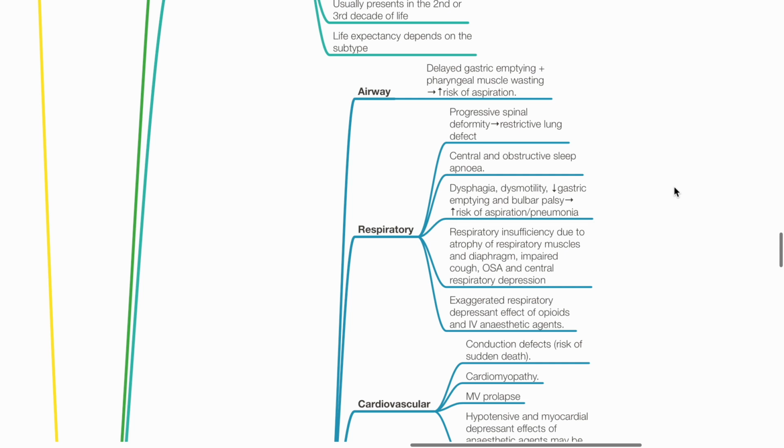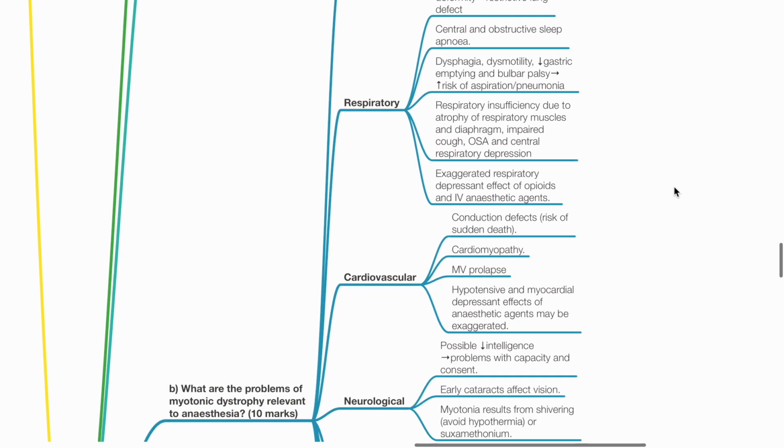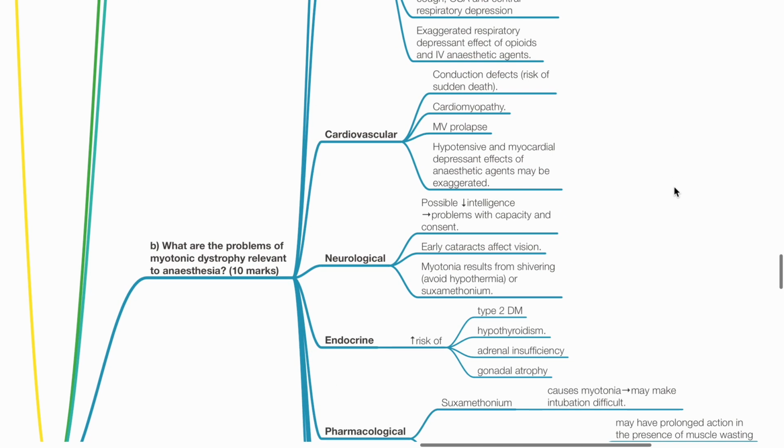Respiratory insufficiency may be due to atrophy of respiratory muscles, impaired cough, OSA and central respiratory depression. Exaggerated respiratory depressant effect of opioids and IV anesthetics may occur. Cardiovascular. Conduction defects, cardiomyopathy and mitral valve prolapse may be present. Hypotensive and myocardial depressant effects of anesthetic agents may be exaggerated.